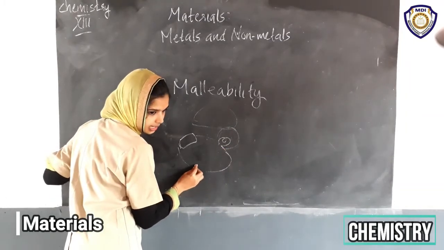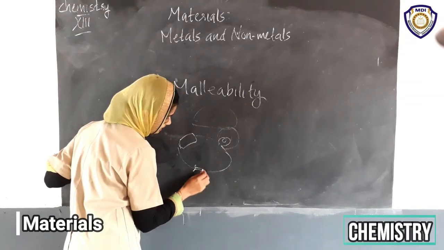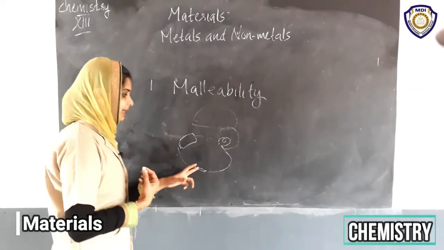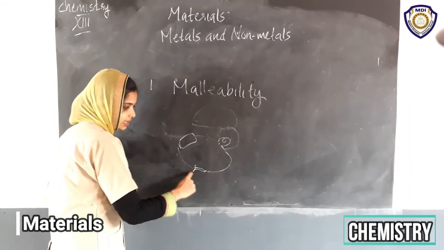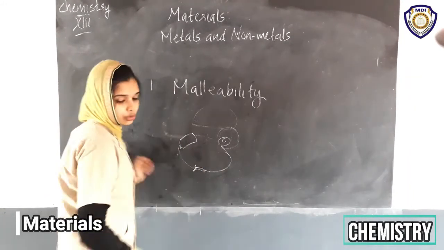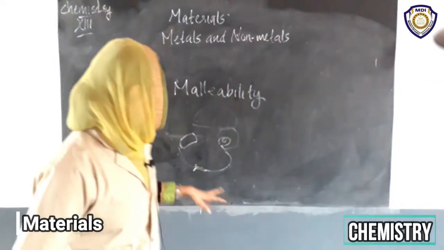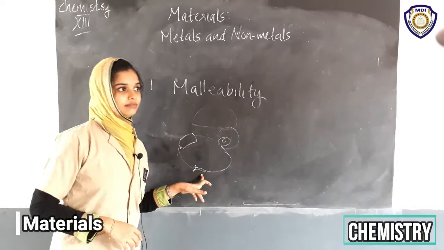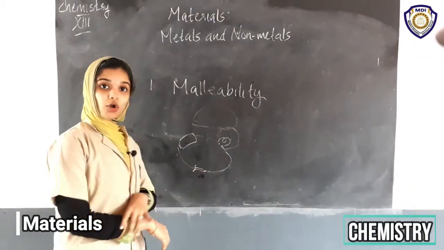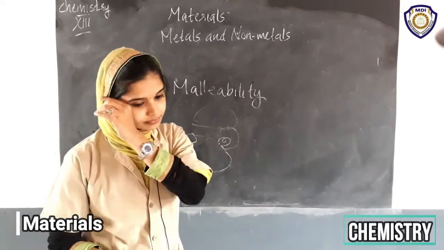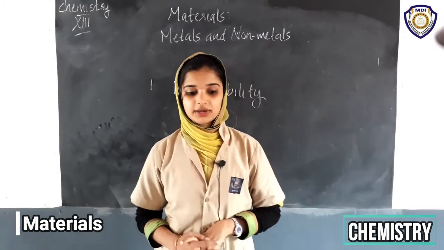Then at one point an iron nail is connected to check whether this nail conducts electricity to glow the bulb. And we also replace the nail with sulfur, a coal piece and copper wire. You have done it in your previous class, in 6th standard.